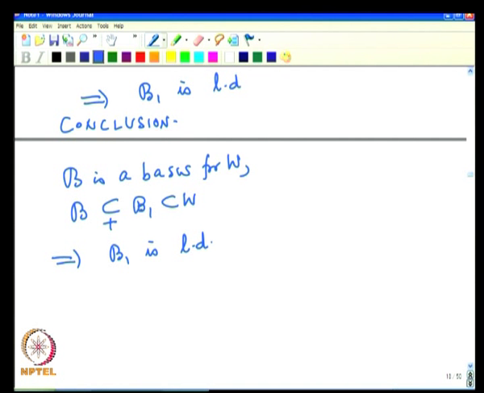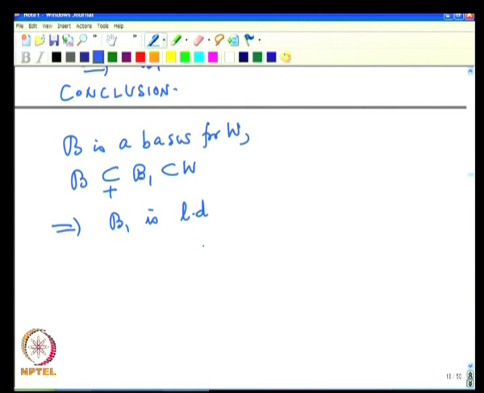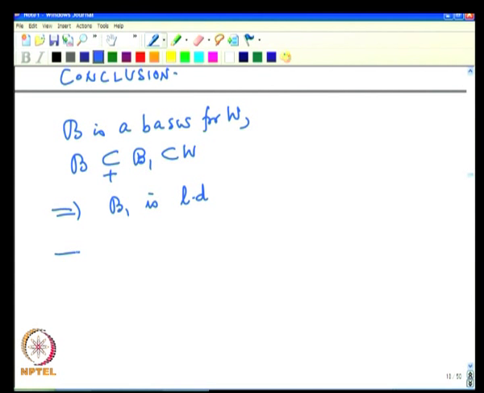This means I am not able to embed B in a bigger linearly independent set, which is precisely what is meant by saying B is maximal linearly independent, because it is a basis, it is linearly independent, and anything bigger than that is linearly dependent.